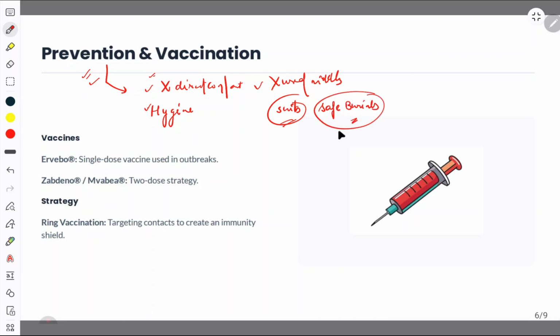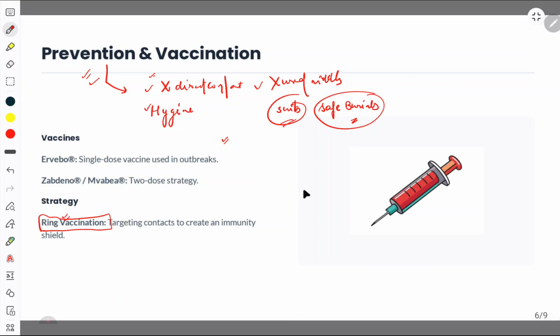Safe burials, avoiding direct contact with the bodies of the people who died because of EVD, Ebola virus disease. Also, we have to make the ring vaccination strategy. It is a kind of vaccinating all the close contacts of a confirmed case.